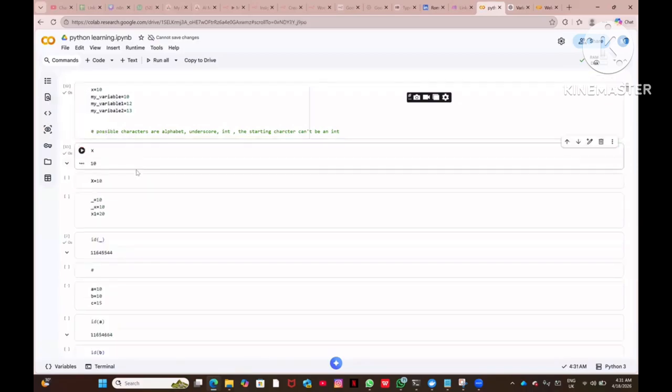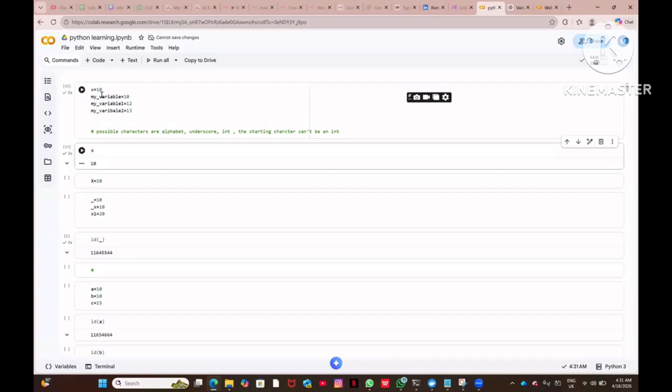So basically, this is called defining a variable. If you are not aware of any language earlier, this is the very fundamental thing: you can define a variable, give it some value, and use that variable in your program. This is how we do it.